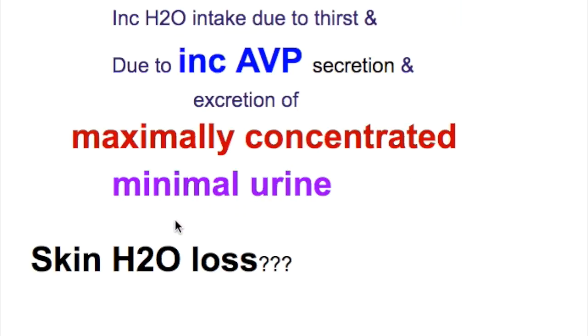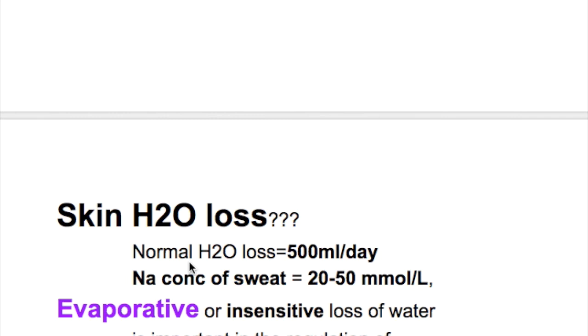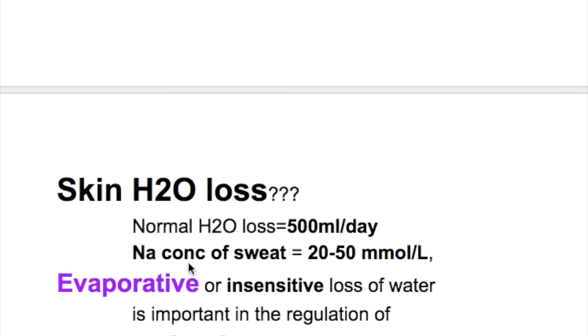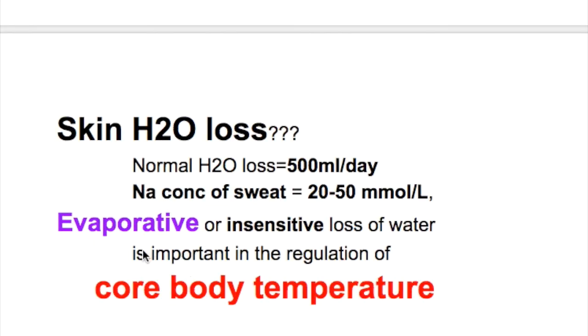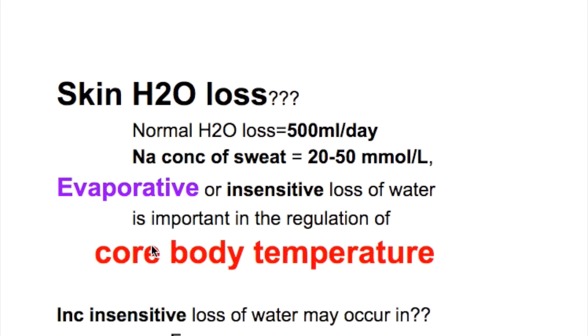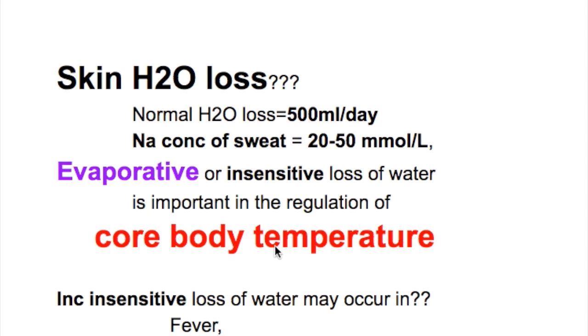excretion of a maximally concentrated minimal urine. The skin water loss: the normal water loss from skin is 500 milliliters a day, and the sodium content of the sweat is 20 to 50 millimoles per liter. Evaporative or insensible loss of water is important in the regulation of core body temperature.